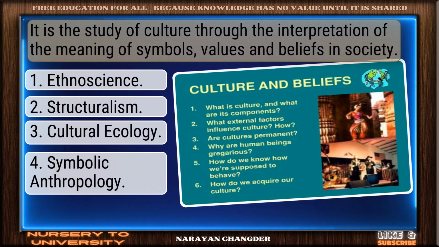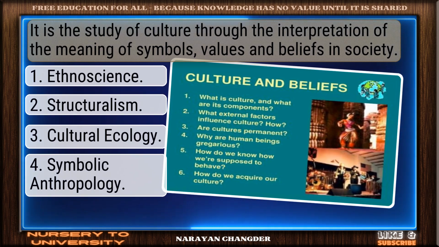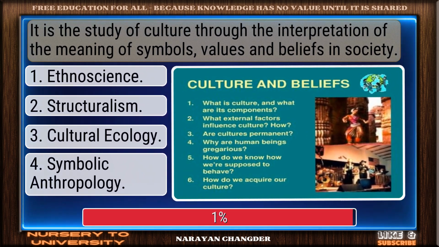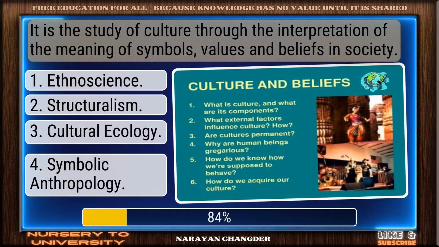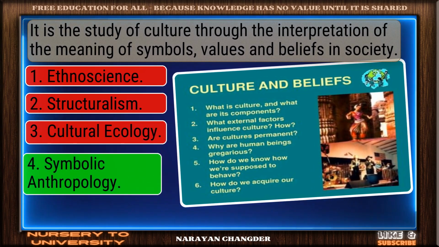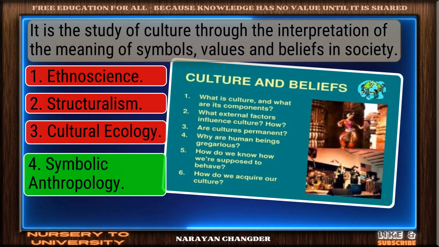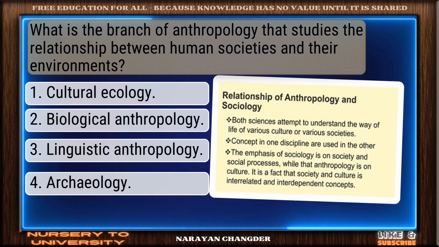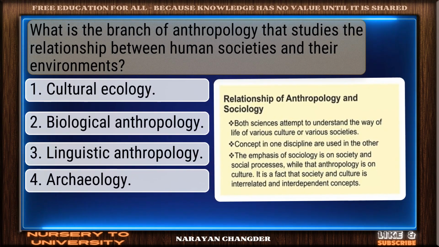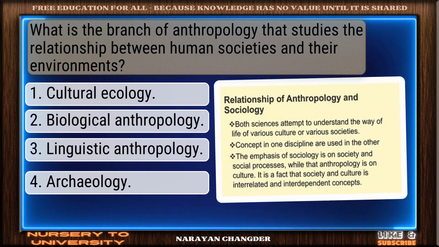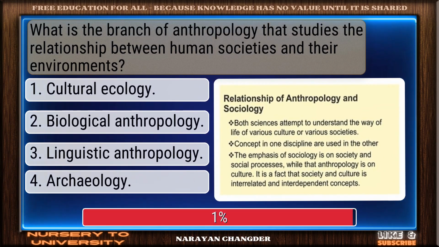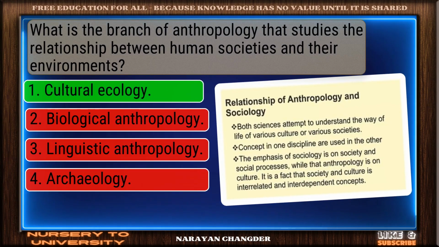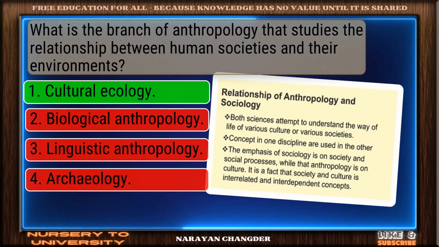It is the study of culture through the interpretation of the meaning of symbols, values, and beliefs in society. Nicely done. Symbolic anthropology is a solid answer. What is the branch of anthropology that studies the relationship between human societies and their environments? Excellent choice. Cultural ecology is the right answer.